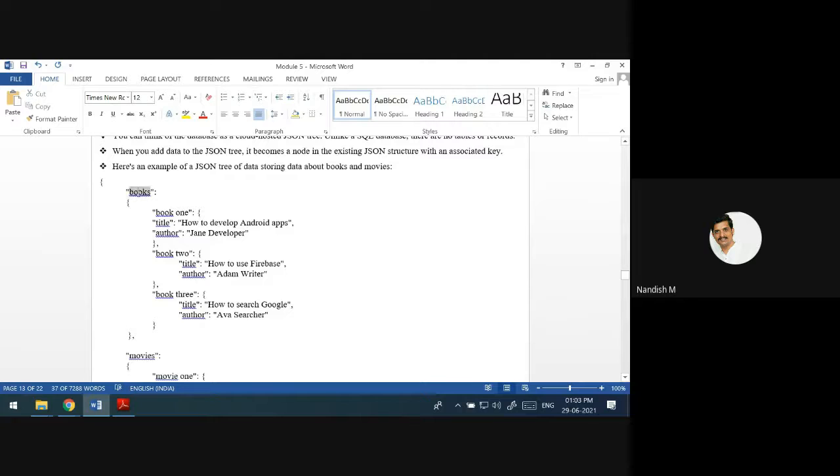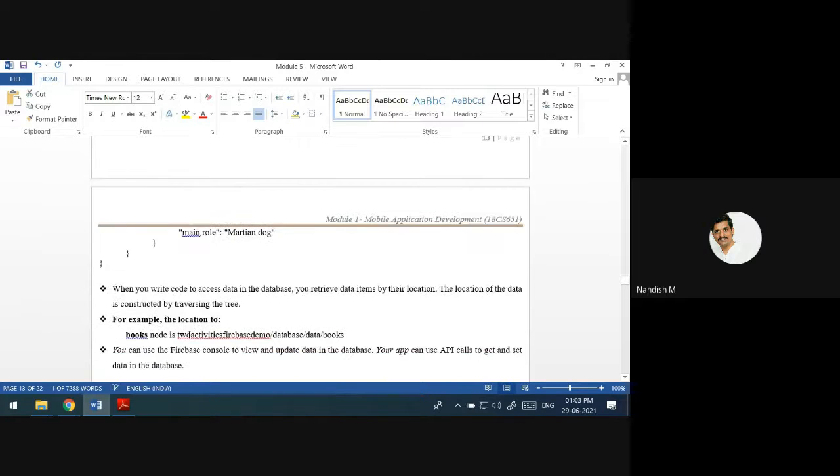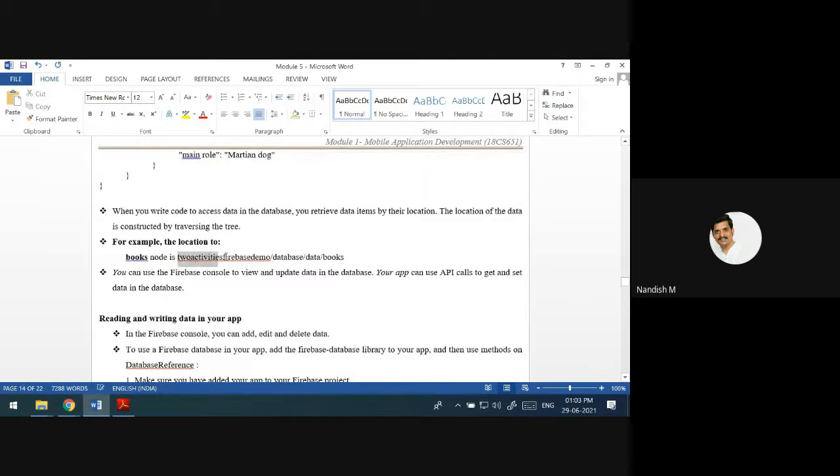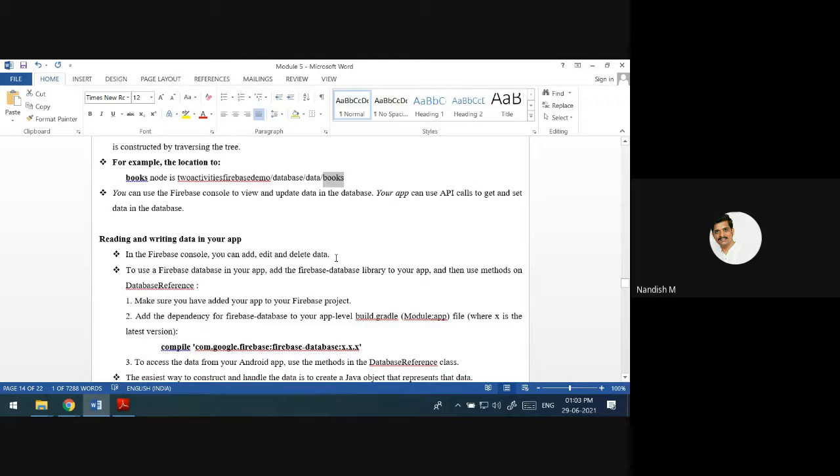You cannot directly give the name books; for that, you have to add this much of an address: Firebase demo, database dot data. Then inside that you are going to get books, or here you can change it to movies. Once you have given the address, then you can get the values or you can store the values.